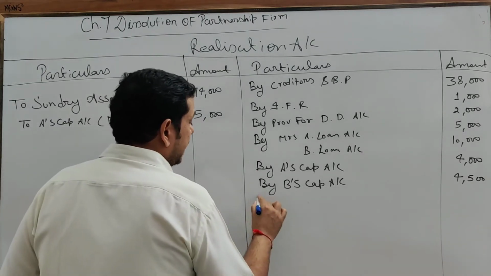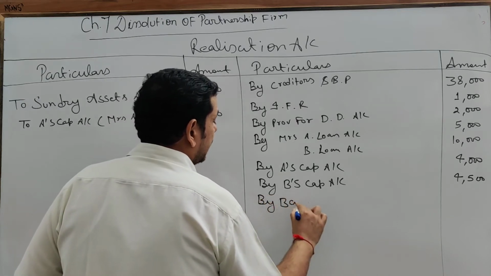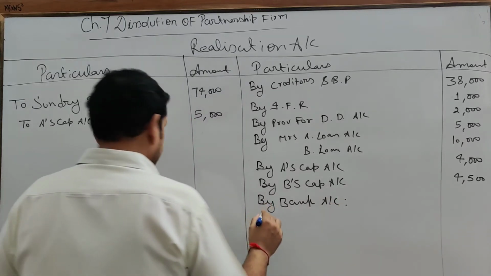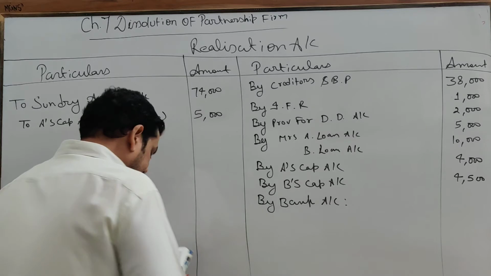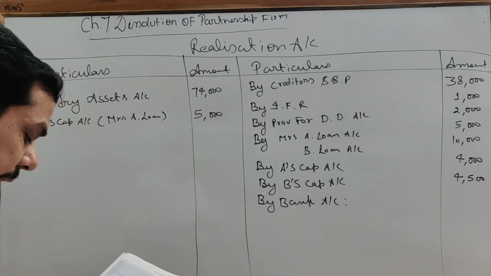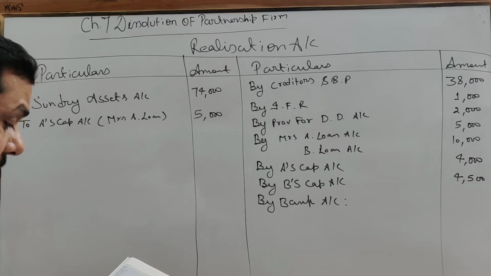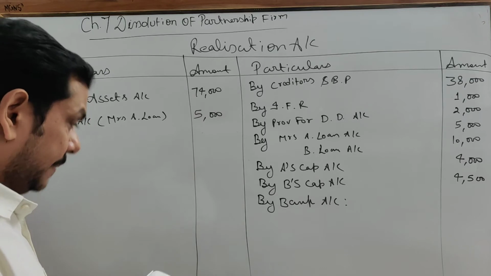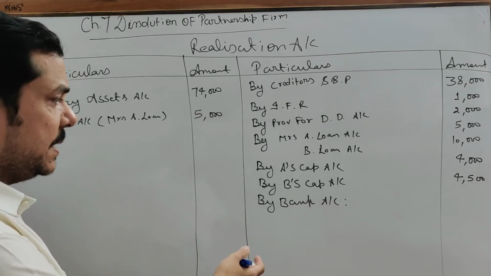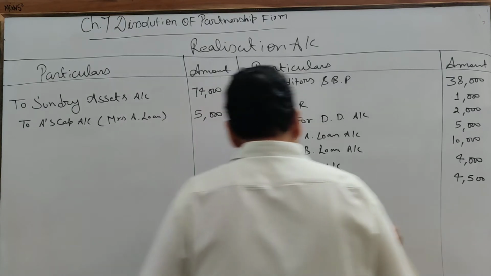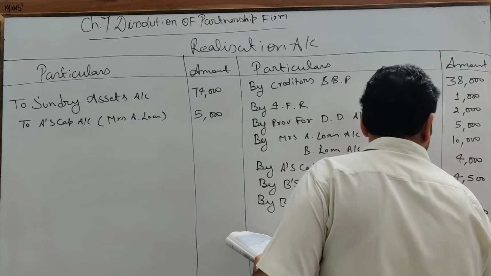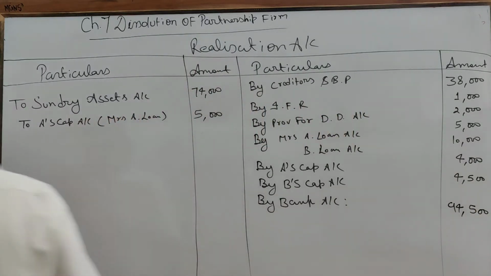Now all assets will be realized. You have to write on the credit side individually by bank account. So what is debtor realized? 19,000. Plant 25, building 40, goodwill 6,000. Goodwill is also realized, otherwise you have to write it off on the capital account. Investment realized 4,500. I am not writing over here individually because space is less, I am writing it collectively. By bank account 94,500. Clear?